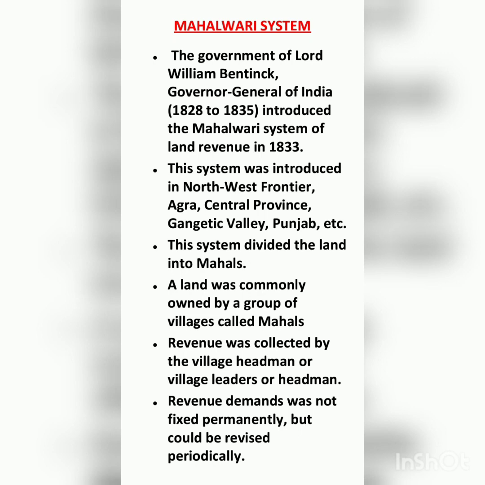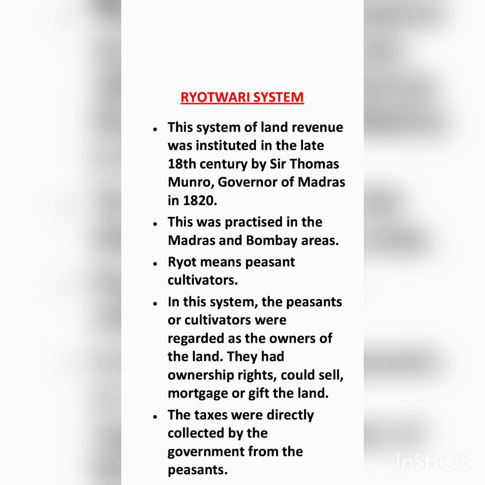Okay, now see Rayatwari system. This Rayatwari system was devised by Thomas Munro in 1820. This was introduced in the parts of Madras and Bombay presidencies. Under this system, the company made a revenue settlement directly with the Ryot. Ryot means peasants. The farmers were recognized as the owners of the land. It means in this Rayatwari system, the landowners were the farmers, the peasants themselves, so the revenue was paid by them only. Clear?